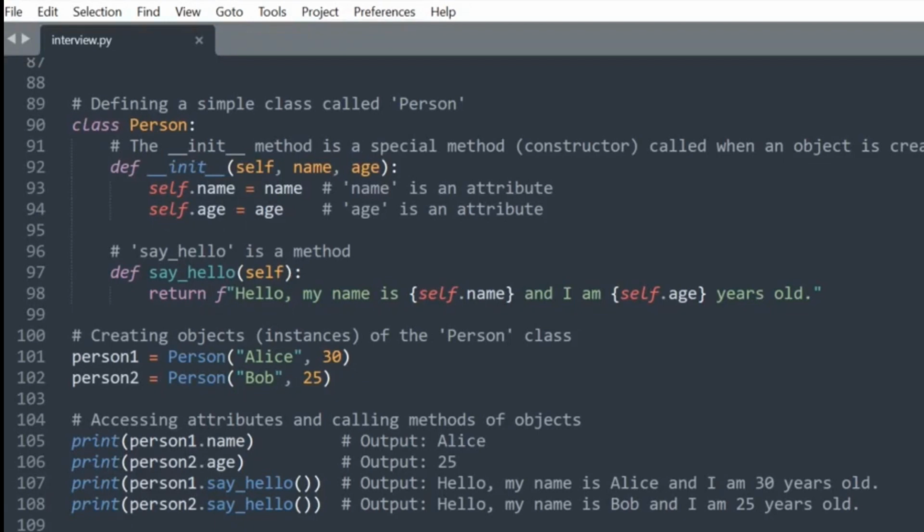Here is the example of how you can create a class with attributes and methods in Python. In this example, we defined a Person class with attributes name and age, and a method say_hello. We then created two instances of the Person class, person1 and person2, with distinct attribute values. These objects can access their attributes and methods, allowing us to interact with them in a structured and organized manner. Classes are a fundamental concept in object-oriented programming, enabling code organization, reusability, and abstraction.